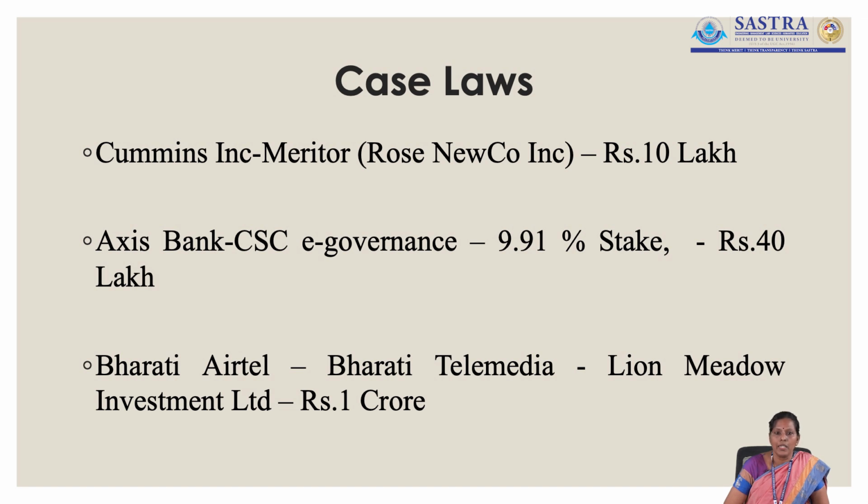This Rose New Corporation got merged with Meritor, wherein Rose New Corporation lost its identity. Now Meritor is the company that is in existence. But Meritor has become the wholly owned subsidiary of Cummins, for the reason that Rose was the wholly owned subsidiary of Cummins.